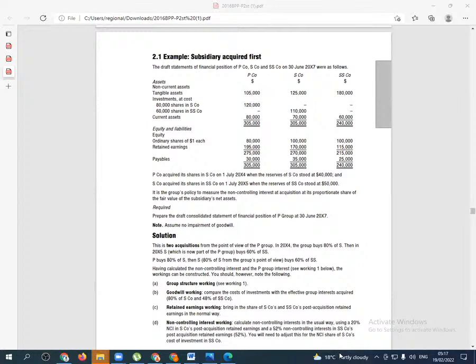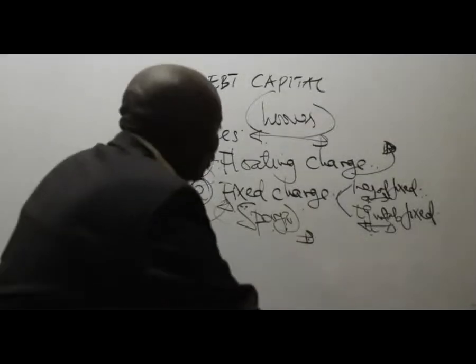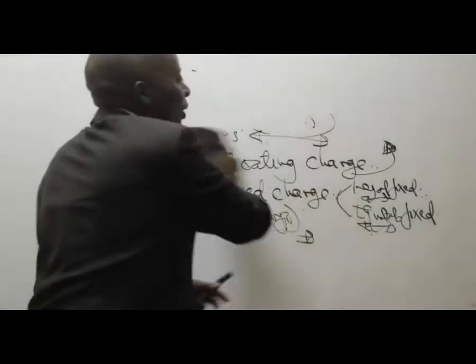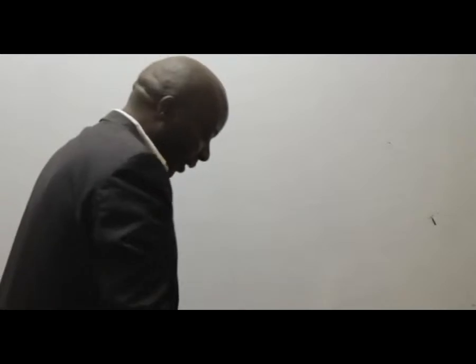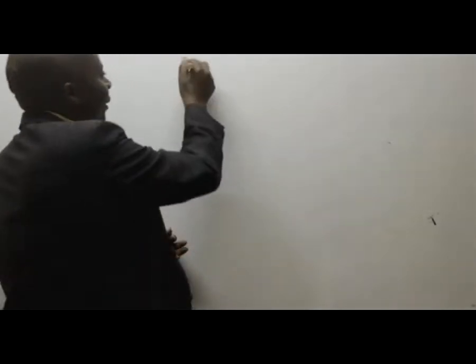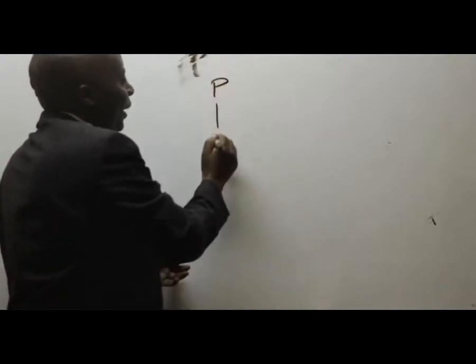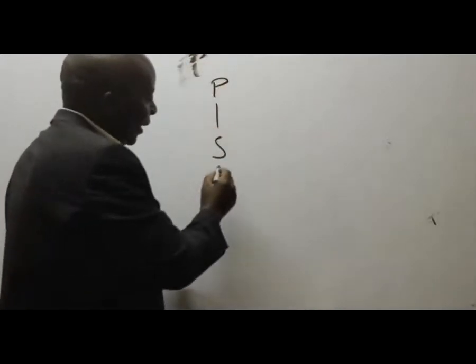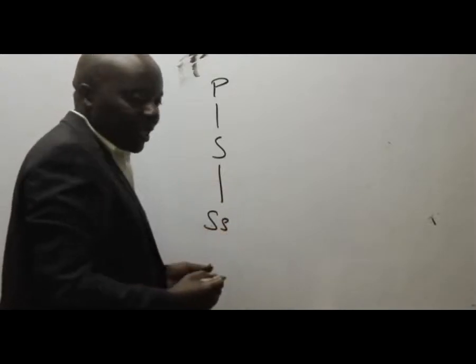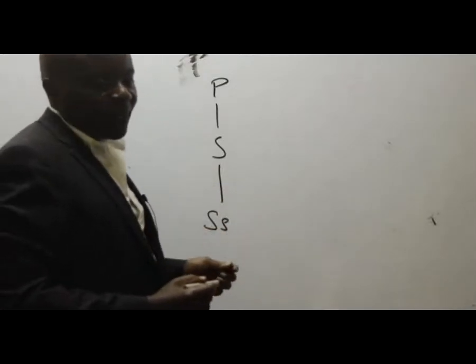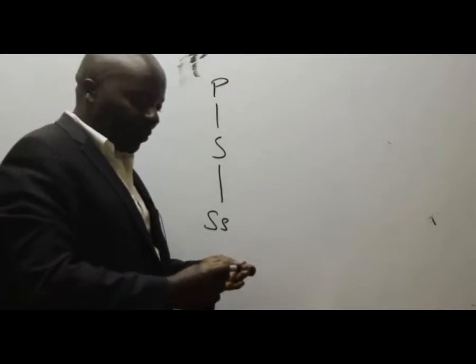So we have here P, which bought S. And then S went ahead and bought SS company. Interesting. So what were the percentages? The percentages are given here.